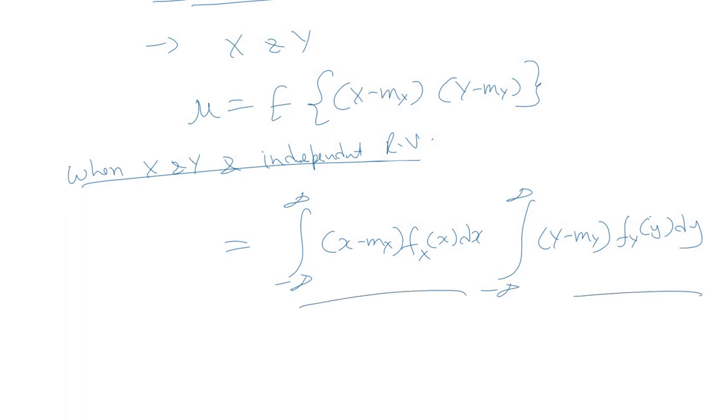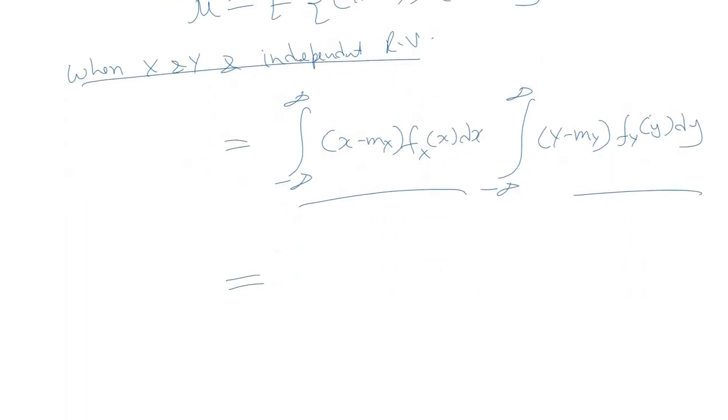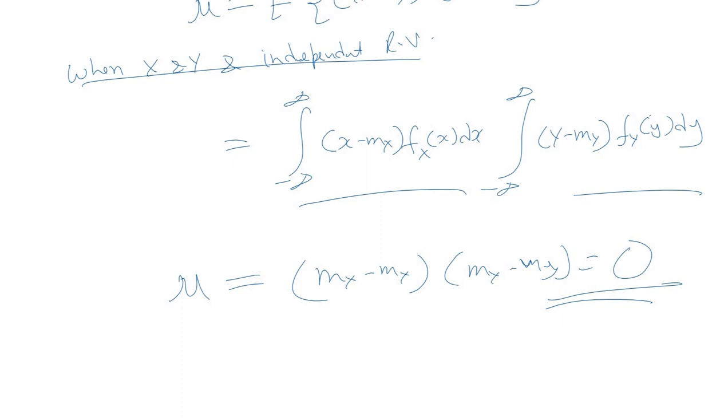So this would be equal to mx minus mx, obviously, into my minus my, and that is nothing but equal to 0. And this is the covariance mu for the case when x and y are independent random variables. Because clearly you can see, if we open this bracket, x into the PDF of x is nothing but mx, minus the mean. Mean is a constant entity and the integration of this PDF is unity. So this results in 0.